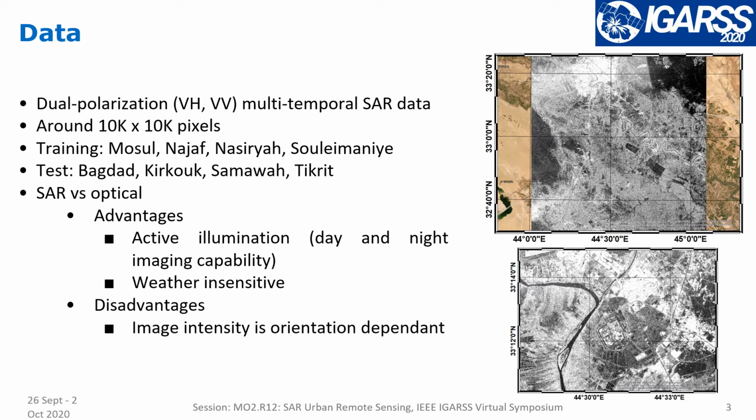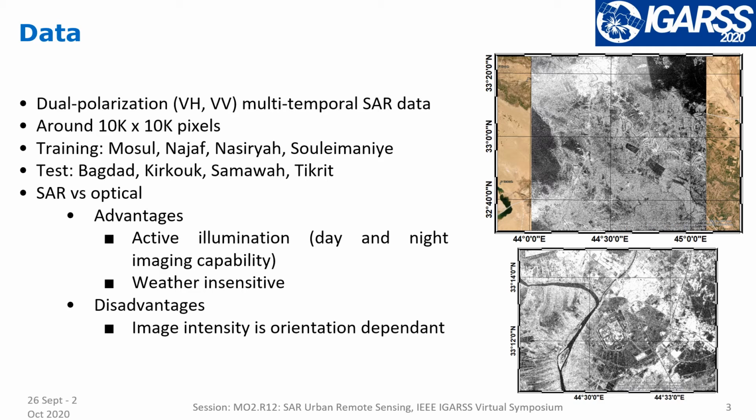What about the data? We had SAR images, quite big, 10K by 10K pixels, with dual polarization, VH and VV, and multi-temporal acquisitions. The training set contained labeled data from 4 Iraqi cities, and the test set contained unlabeled data from other 4 Iraqi cities.